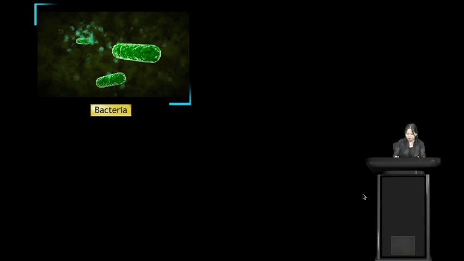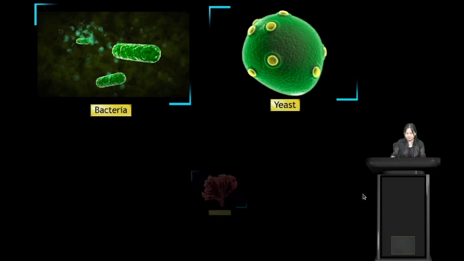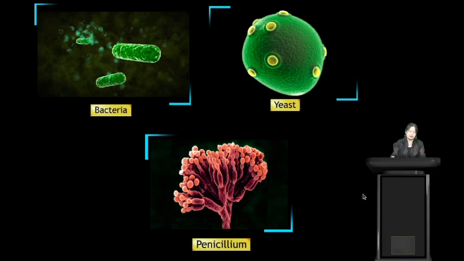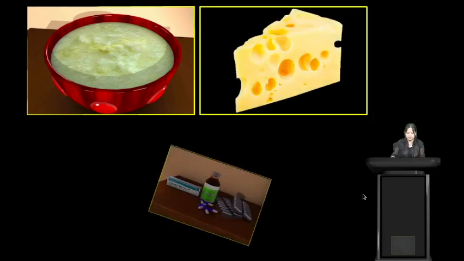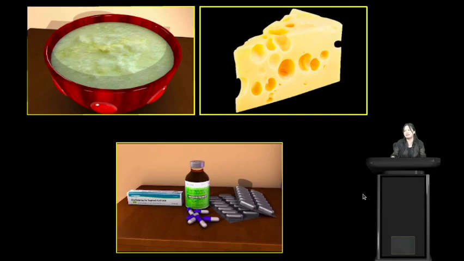So here we have bacteria, yeast, penicillium. These are some examples of good microbes. Good microbes meaning they are useful to us. Here we have curd, we have cheese, and we have penicillin.